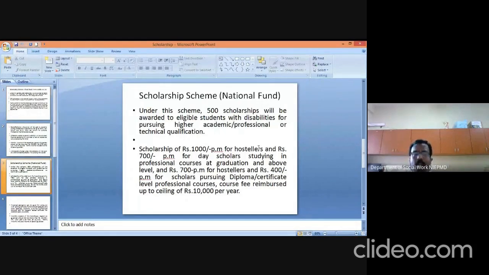Under this national fund, around 500 persons with disabilities can obtain the scholarship. Okay, the scholarship is rupees 1,000 per month for hostelers and rupees 700 per month for day scholars studying in professional courses at graduation level and above, and rupees 700 for hostelers and 400 rupees per month for day scholars pursuing diploma and certificate level courses. Apart from that, course fee reimbursement is provided up to a ceiling of rupees 10,000 per year.